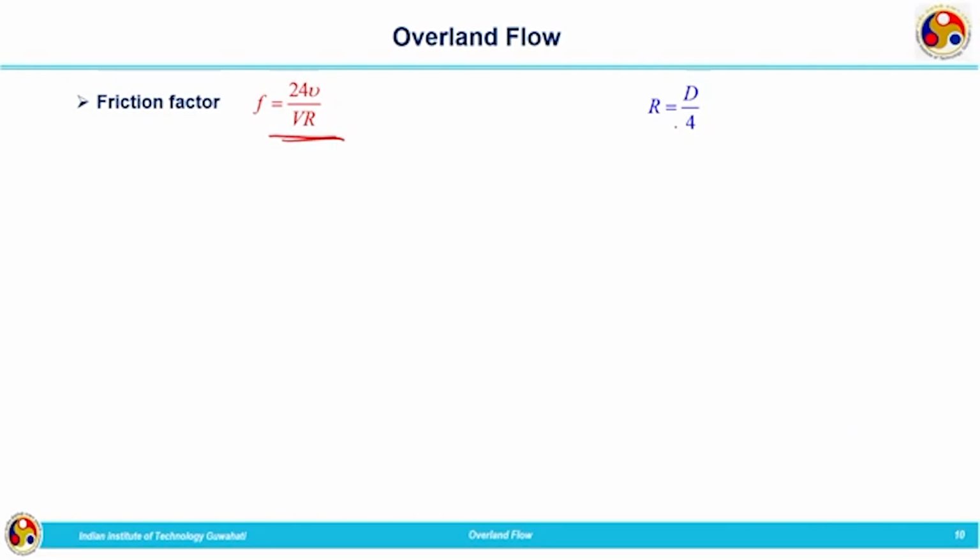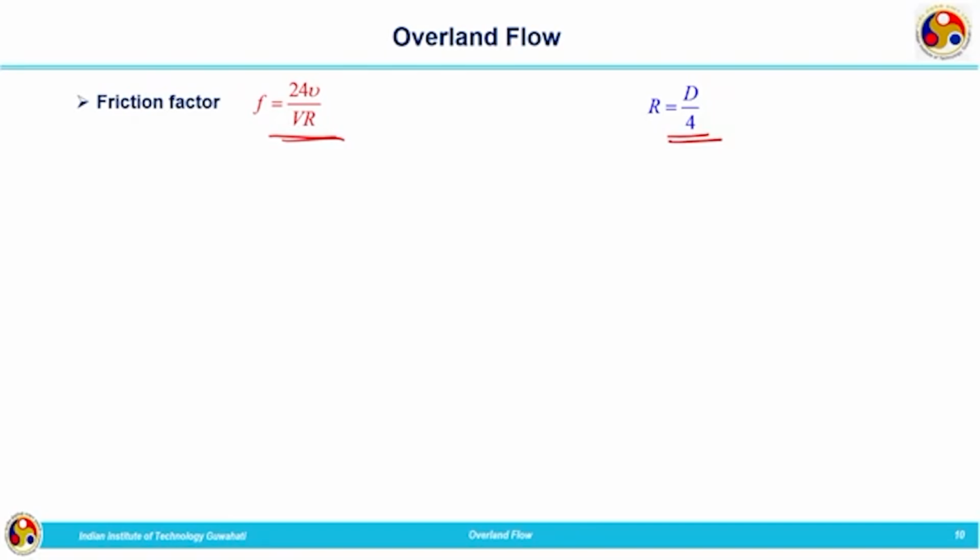But we know in the case of a pipe flow, R is equal to D by 4. Hydraulic radius R can be written as diameter divided by 4. This is coming from the expression hydraulic radius equal to A by P, area divided by wetted perimeter, and from that we can understand that R can be written as diameter divided by 4. So, D is the equivalent pipe diameter, and here we are substituting R as D by 4, it will become 96 nu by Vd. Friction factor F is equal to 96 nu by Vd.